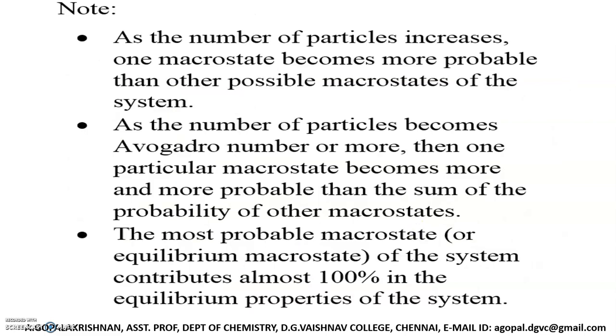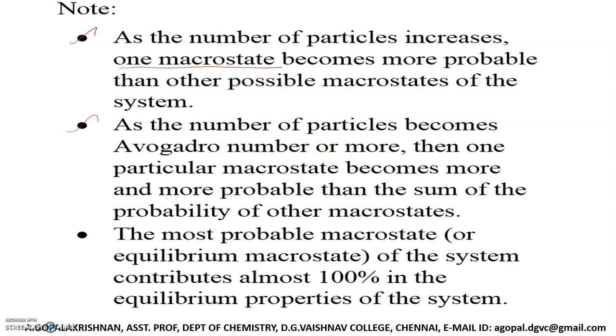Now, here I would like to give these points which are very, very important. Point number 1: as the number of particles increases, one macro state becomes more probable than the other possible macro states of the system. Then second point: as the number of particles becomes Avogadro number or more.